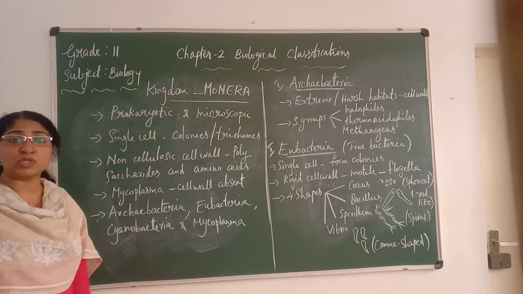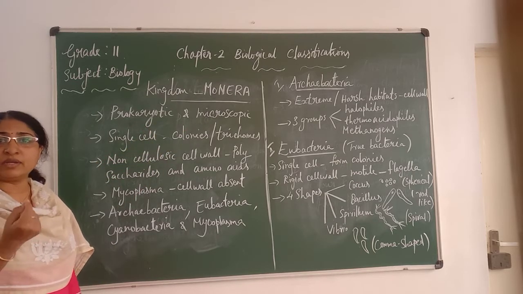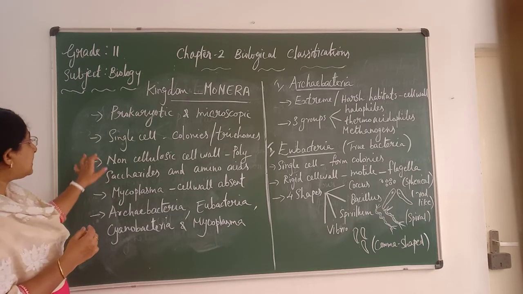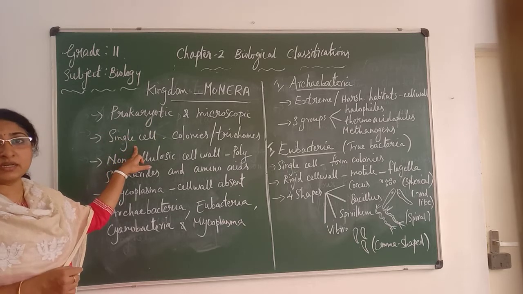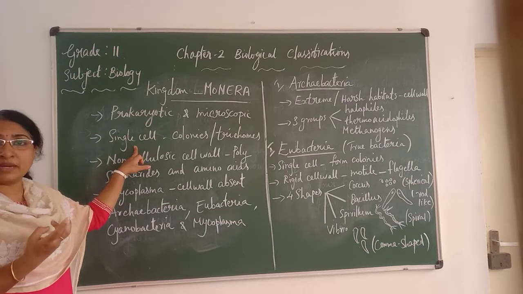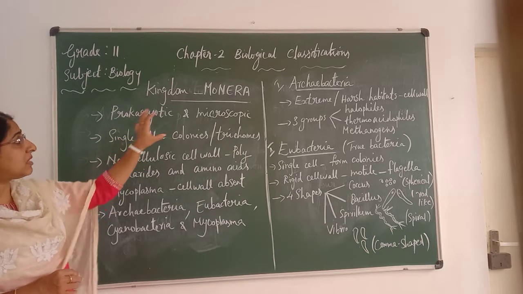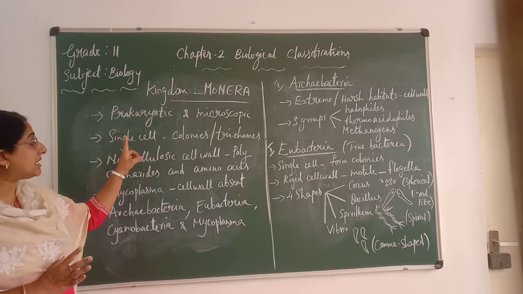They are also microscopic. They are very small. We cannot see them with the naked eye. We have to use a microscope to see such organisms, so they are known as microscopic. Second, most of the organisms in the Monera group are single celled. Amoeba, paramecium, euglena are single cell, only one cell. Whichever organisms come under the Monera group, they are single celled organisms.